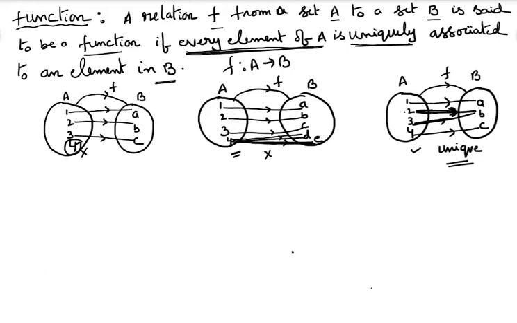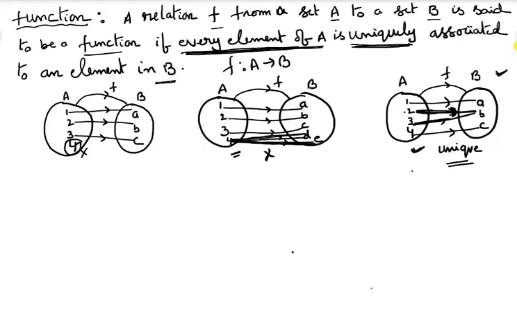But in the earlier case 4 was connected with D and the same 4 was connected with E also, and that is the reason it was not a function. Here, every element has a unique association. So that's why it is a function from A to B.